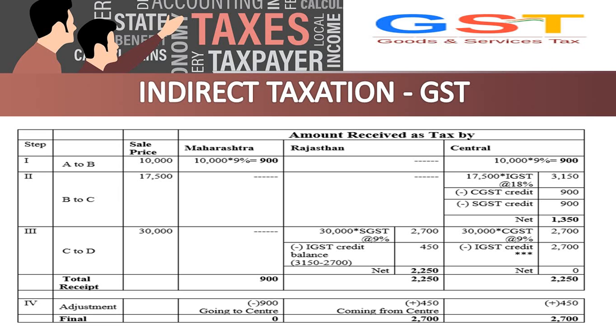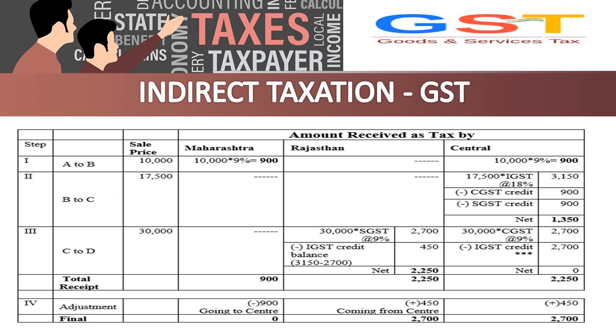After adjusting everything, we will get a total receipt of taxes. For Maharashtra, it will be 900 rupees. For Rajasthan, it is 2,250 rupees. For the central government, it is 2,250 rupees. In the final adjustment, GST is a destination based tax. Wherever the goods are produced or manufactured, where they are sold is what matters. The goods are produced or manufactured in Maharashtra, but they are sold in Rajasthan. So the entire credit of Maharashtra will be given to Rajasthan and the central government.